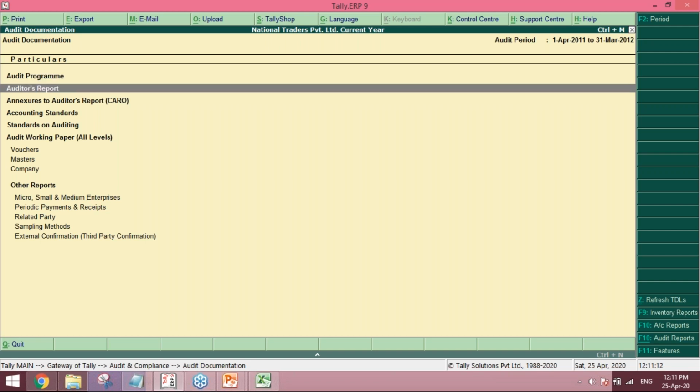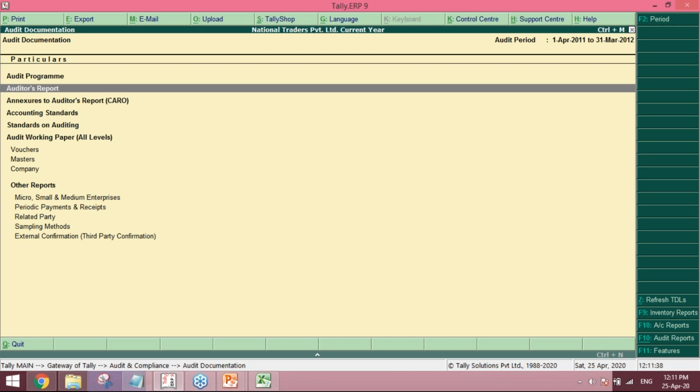Those working papers, if you had observed, while Hiralbhai was comparing the trial balance of previous year and the current year, he put the note "verified, found okay". So this would get automatically copied in this audit working papers at all levels. That is a possibility out there. At the same time, auditor's report and annexures to audit report are also available. You can print those reports.